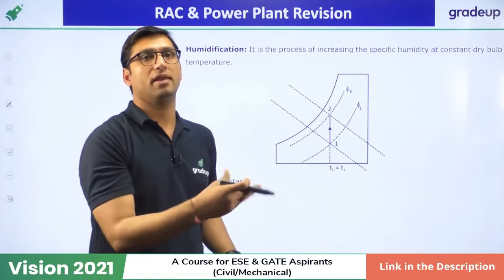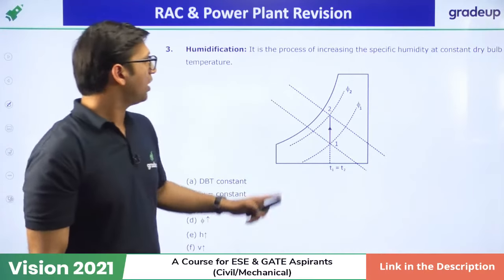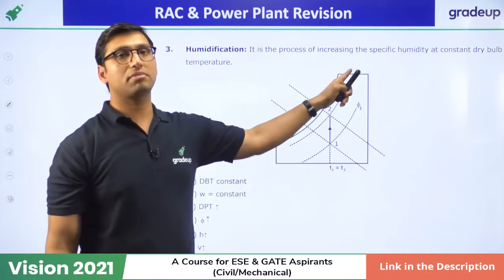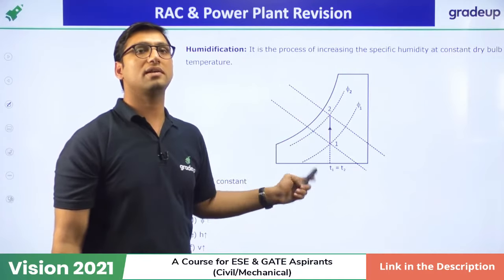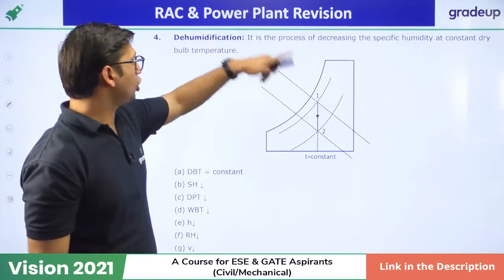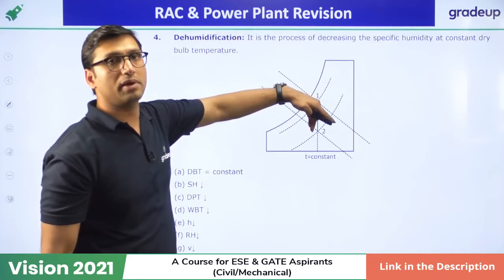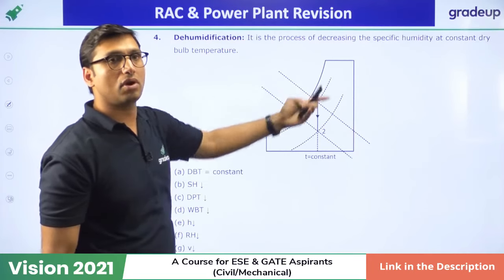So humidification means increasing the specific humidity, or the moisture, at constant dry bulb temperature. And that is dehumidification. If you go in the vertical direction and decrease the specific humidity at constant dry bulb temperature.